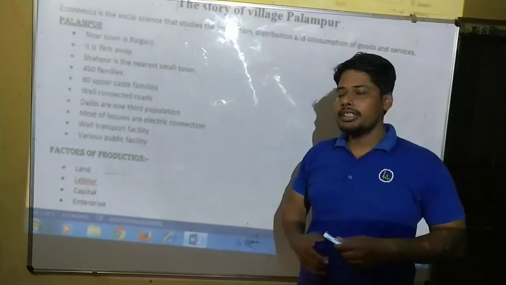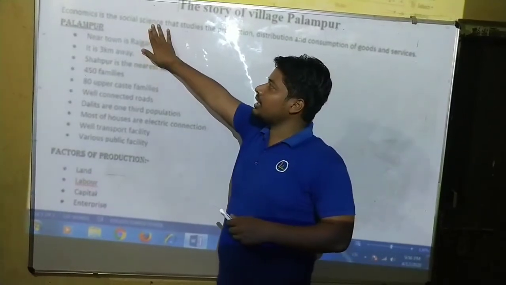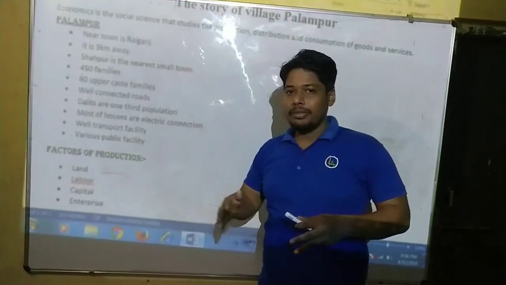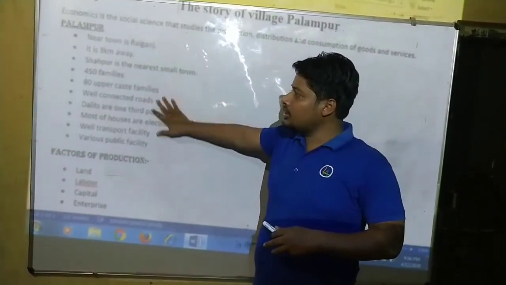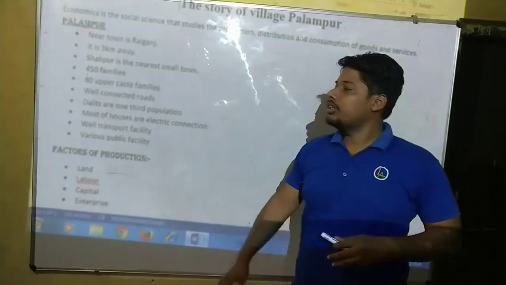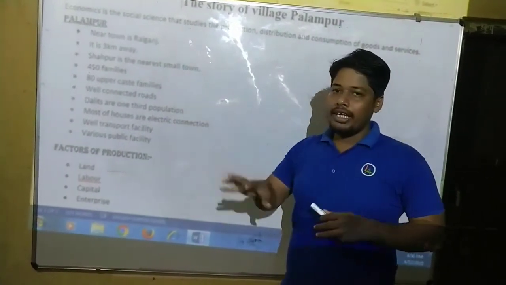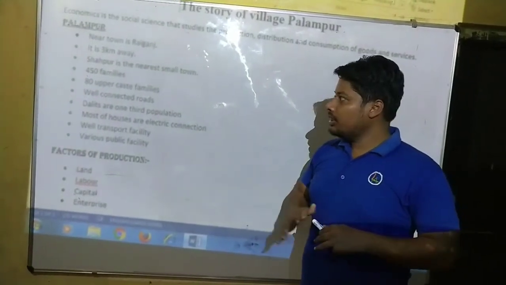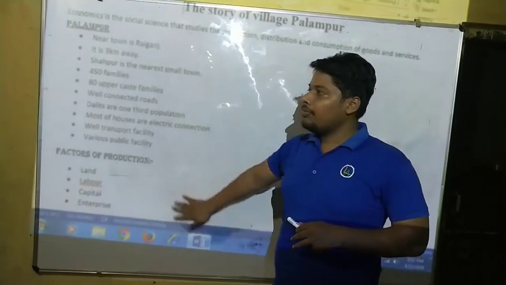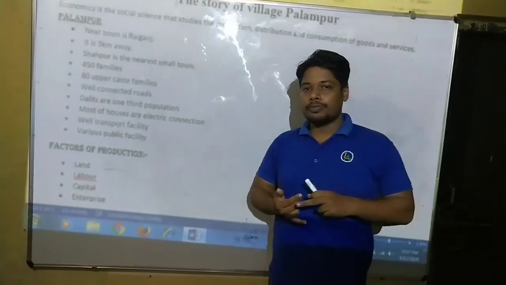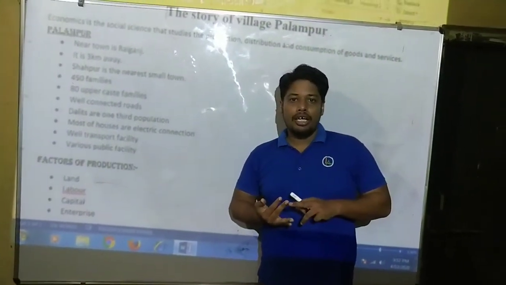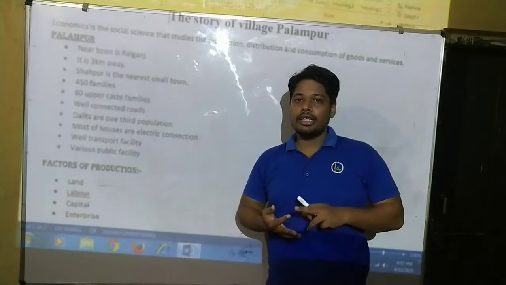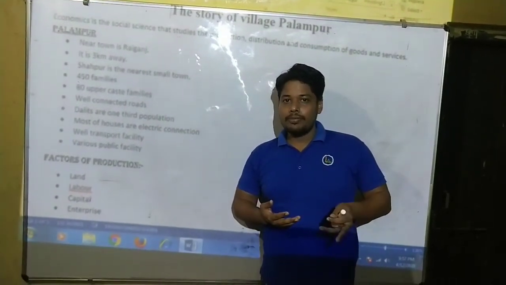As I previously said, economics is a social science. As social animals, we need all these things to live in a society. We should have a proper idea about the village we are going to read about. Then this is all about Palampur. For transportation there are tongas, cars, bullock carts and rickshaw pullers.